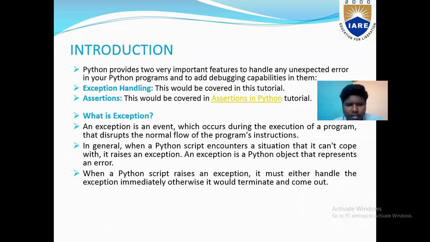Generally, when a Python script encounters a situation that it cannot cope with, it raises an exception. An exception is a Python object that represents an error. When a Python script raises an exception, it must either handle the exception immediately, otherwise it would be terminated and come out.